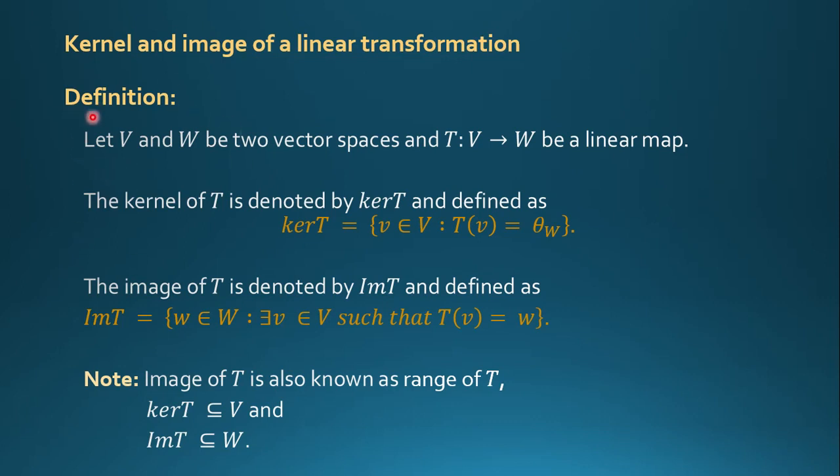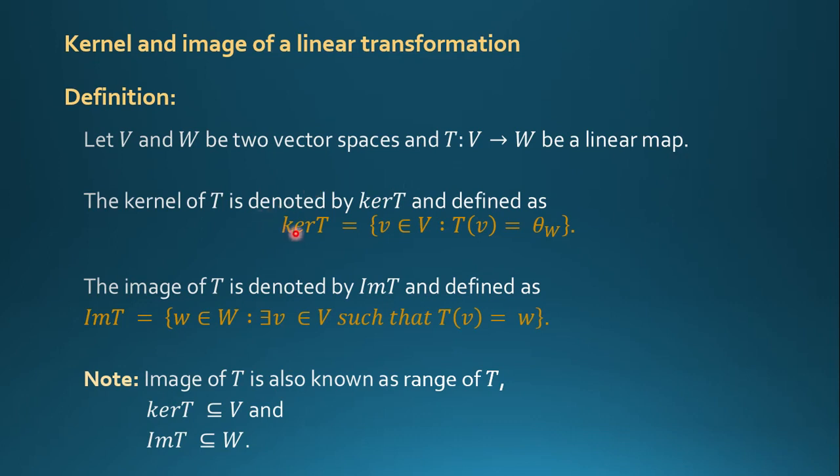First, we see the definition of the kernel of a linear transformation. Let V and W be two vector spaces and T from V to W be a linear map.